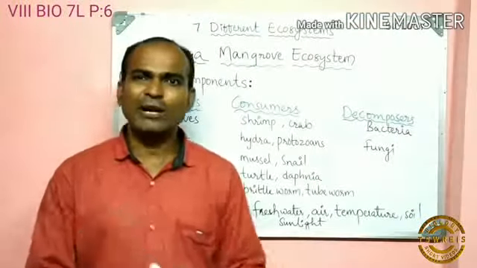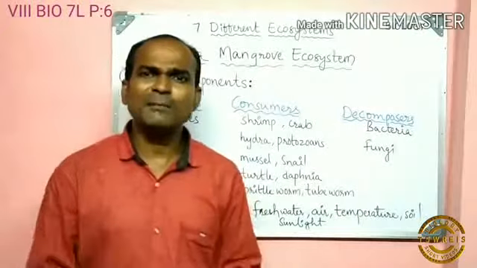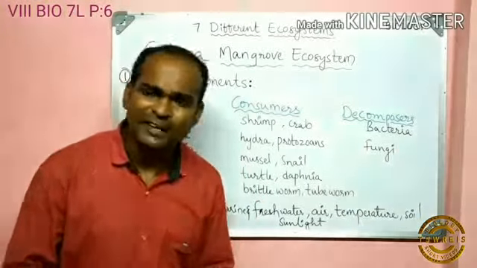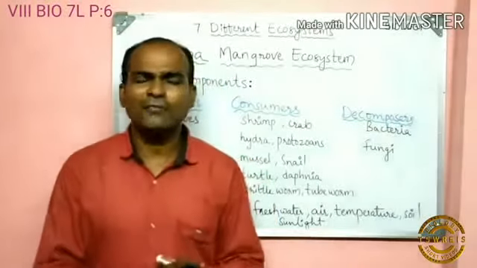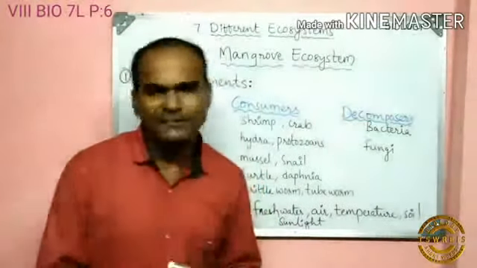Children, let's recall what we learned here. The Coringa ecosystem is one of the most productive ecosystems on the earth. This Coringa ecosystem serves as a protective area for most of the endangered species also.